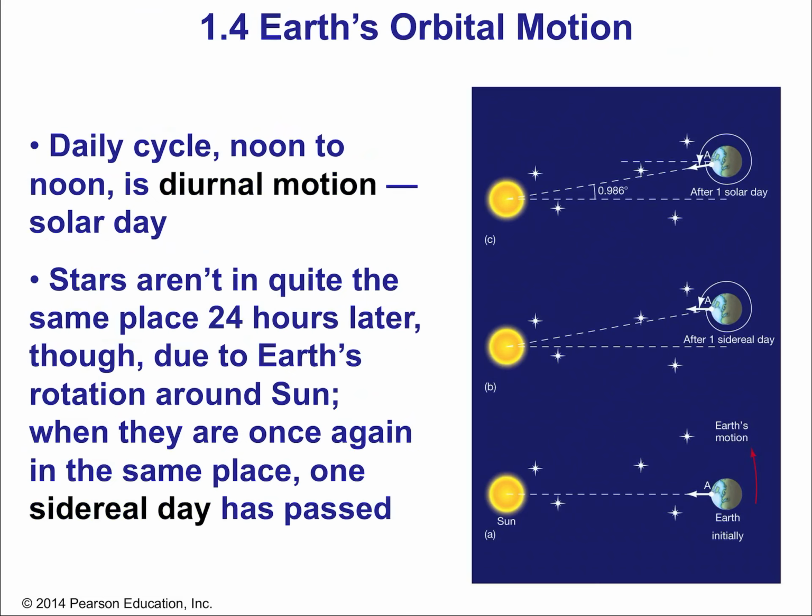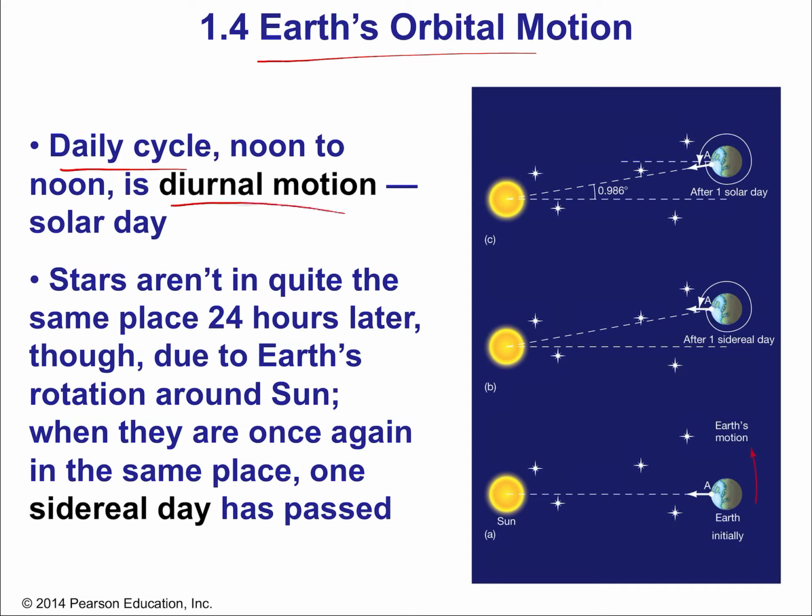All right, so let's now move on to orbital motion, because it's very important to understand that Earth is in motion around the sun. This is a big turning point in astronomy. We can touch a little bit on the history later in this semester, but now let's just take it for granted. We know in the modern world that the Earth is a sphere and it orbits the sun. Well, we have a daily cycle, noon to noon, which is our diurnal motion.